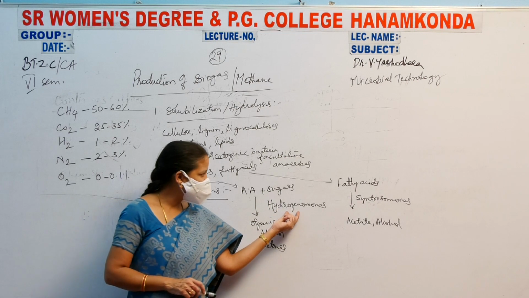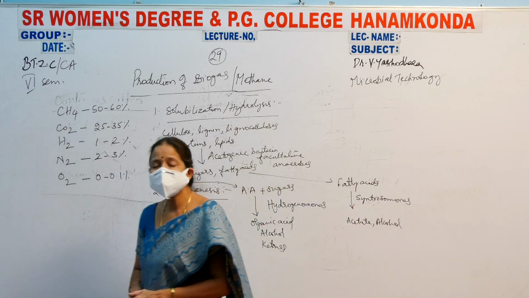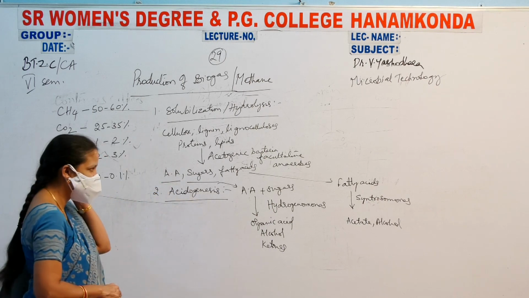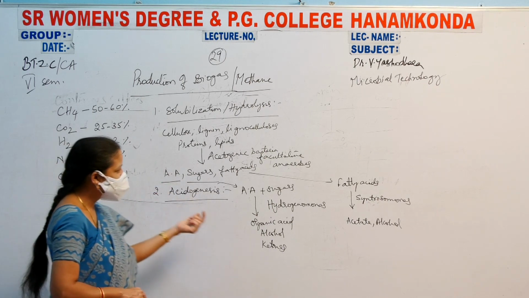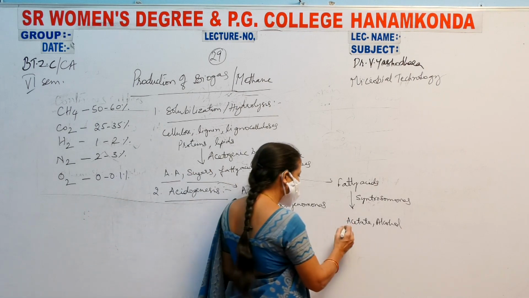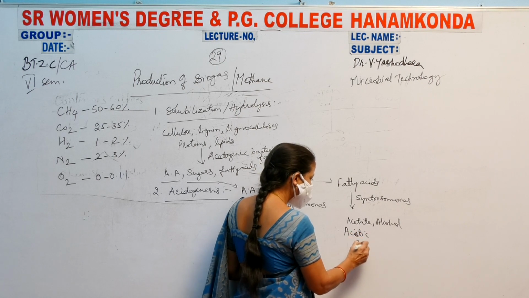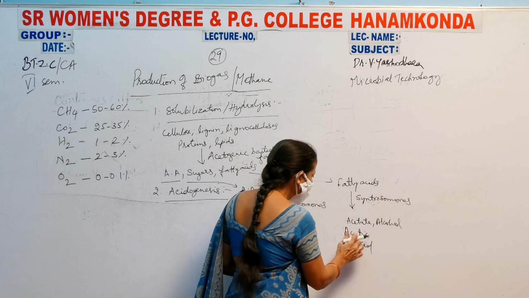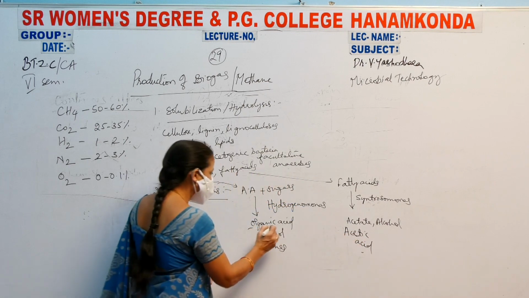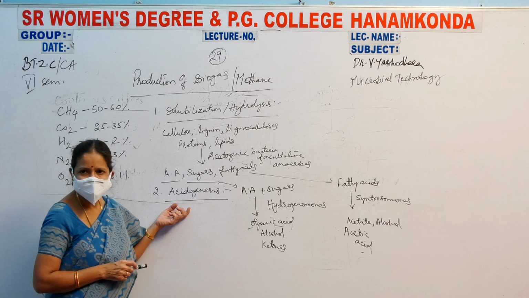Both Hydrogenomonas and Centrosomonas are acidogenic bacteria. They produce organic acid and acetic acid, that is acetate. Both the acids are produced, so acid production is taking place.